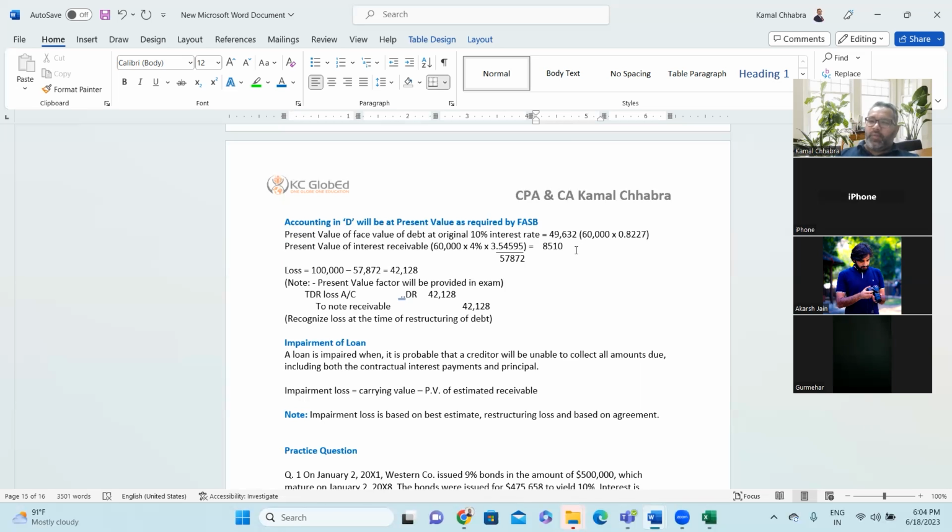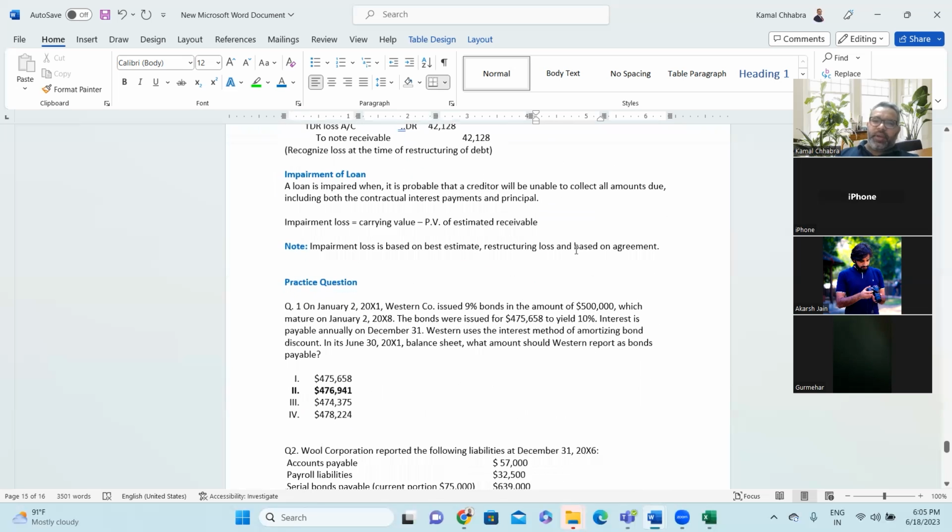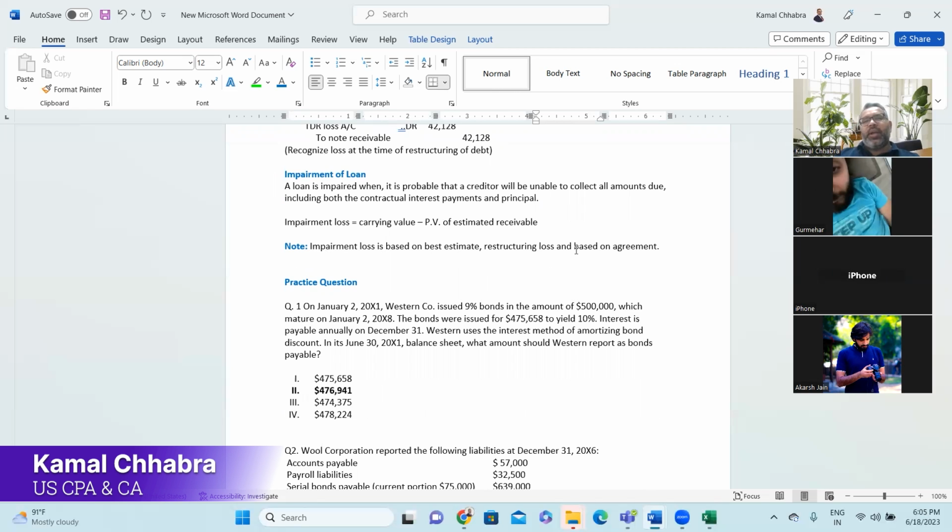Last one is impairment of loan. A loan is impaired when it is probable that the creditor will be unable to collect all amounts due, including both contractual interest payment and the principal payment. Same as what we were discussing about troubled debt. So what is troubled debt? Where as a receivable you are expecting to receive less than the amount which you have paid, or you are expecting not to be able to recover the principal or interest in due course.